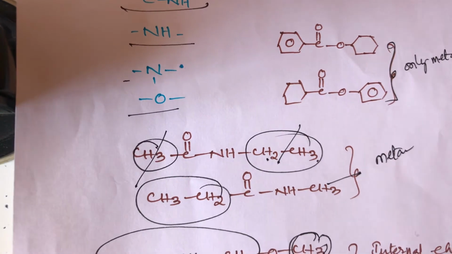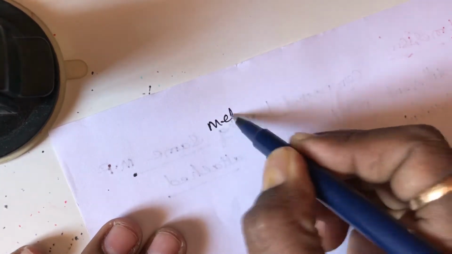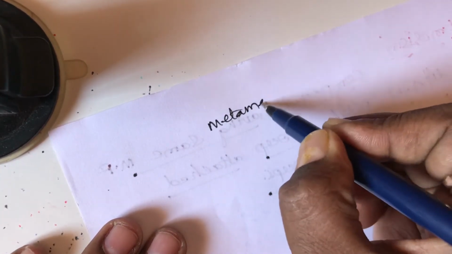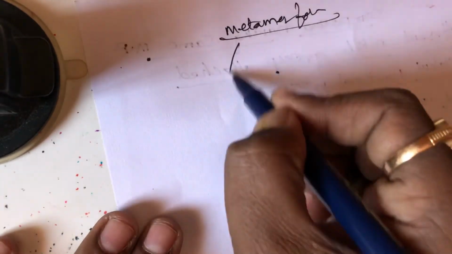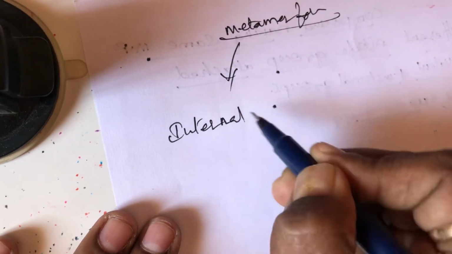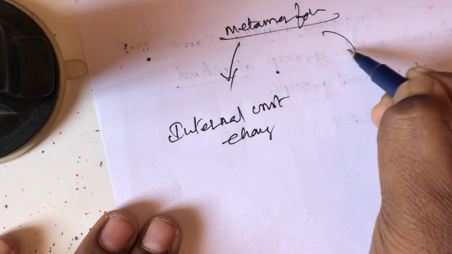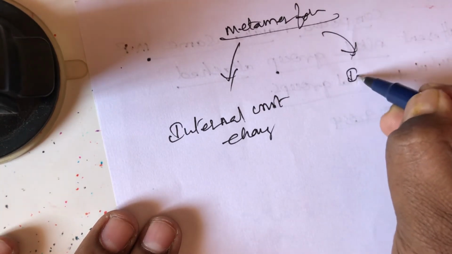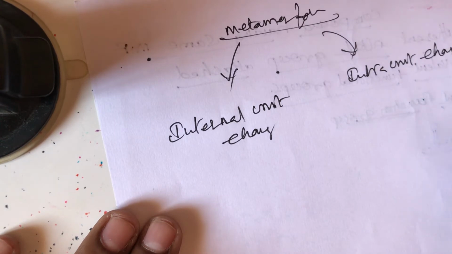Metamers form two types: the first is internal unit change, and the second is intra unit change.